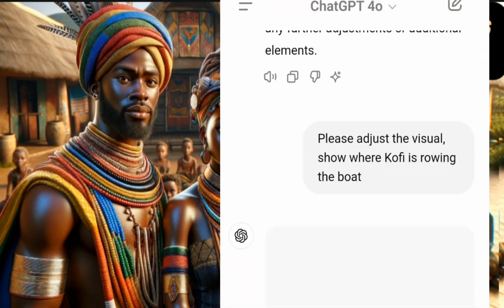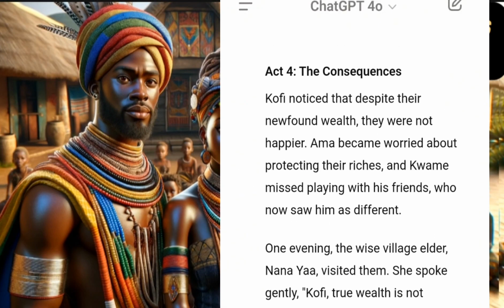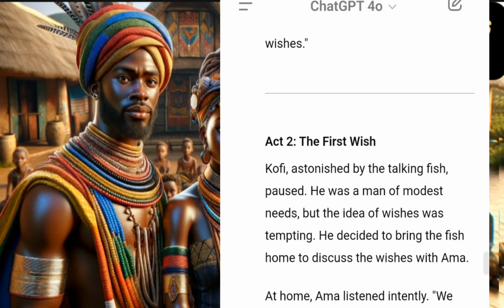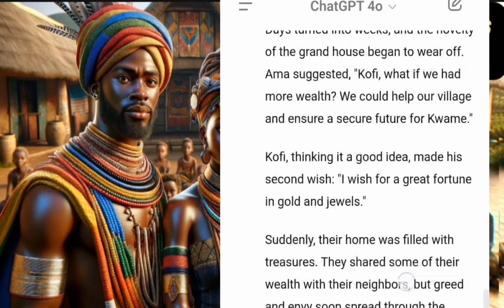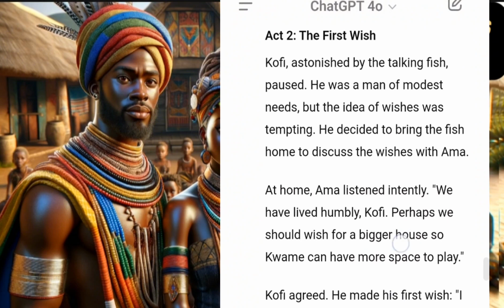Let's see the adjustment. Another character we need here will be the village, or I can say continue with generating other characters. Then it will generate all the other characters. This is the fastest way to do it. Say continue with generating all the other characters. Then you go through the story again. Any of the characters that it did not generate, you come and type it and say generate. You can just copy the text from your story.